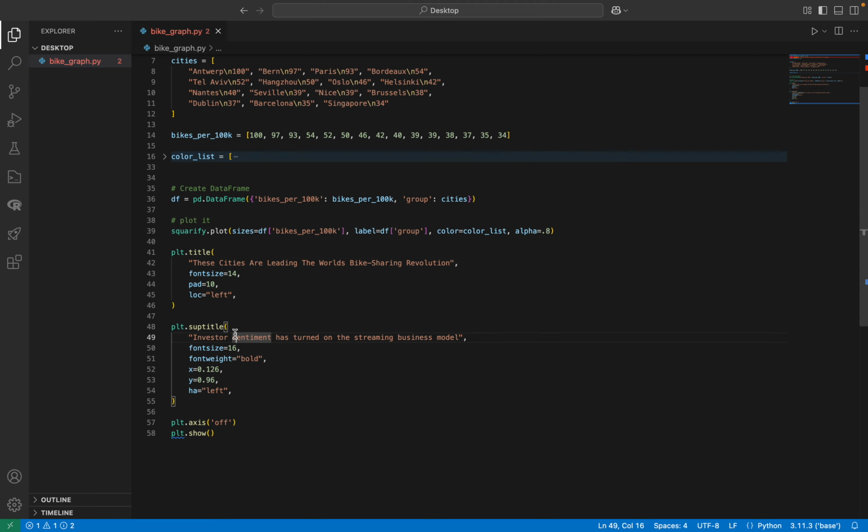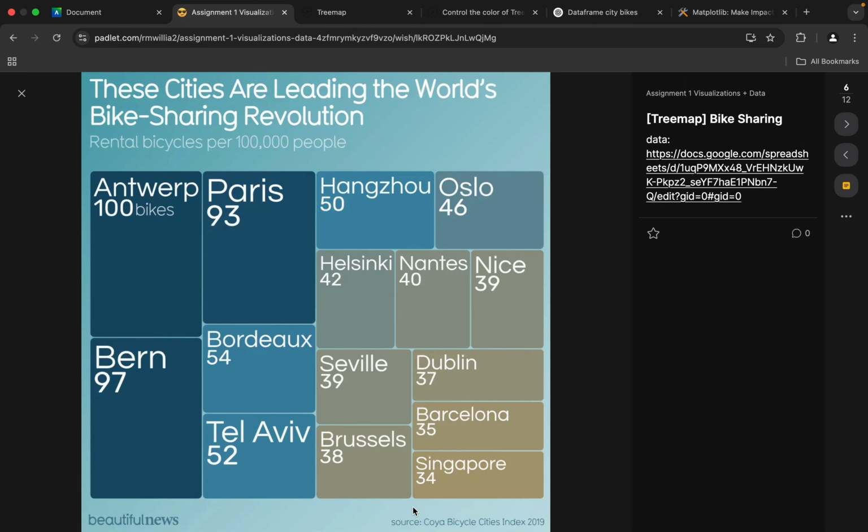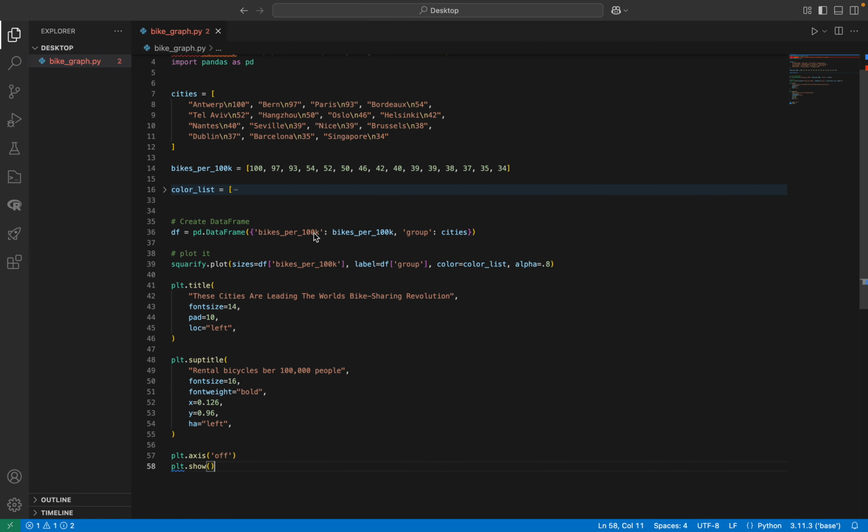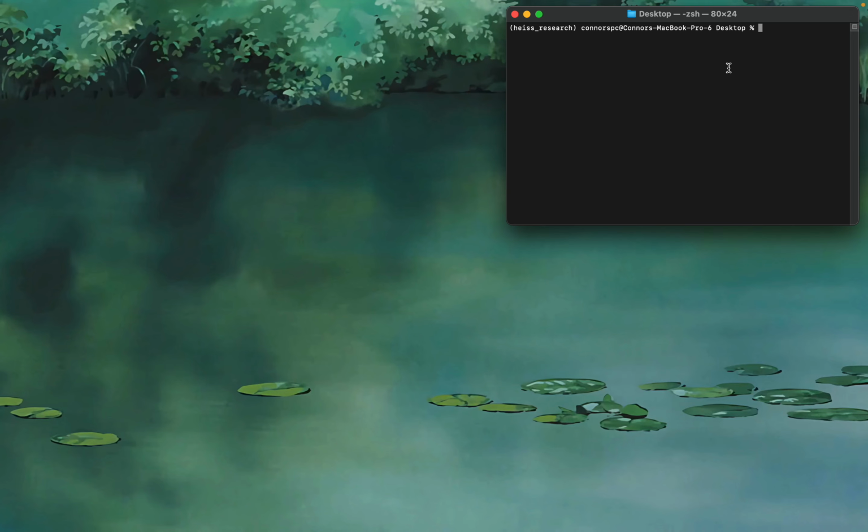And then we need to find the subtitle, which was rental bicycles per 100,000 people. I mean, it's kind of a key, but you get the idea. Rental bicycles per 100,000 people. Okay, there we go. So that's our core graph done. Let's just save it. Now let's run it to make sure it actually creates something. So let's Python, what did I call this file? Bike graph, Python, bike underscore graph dot py.